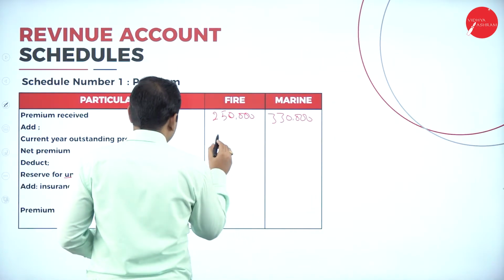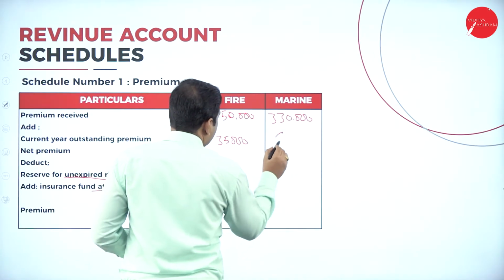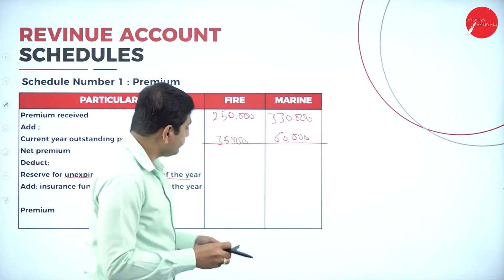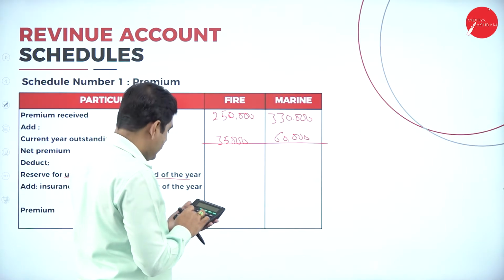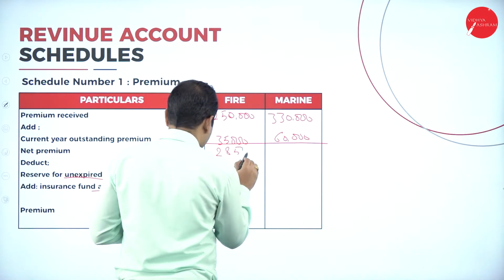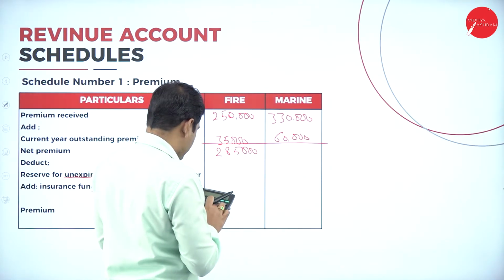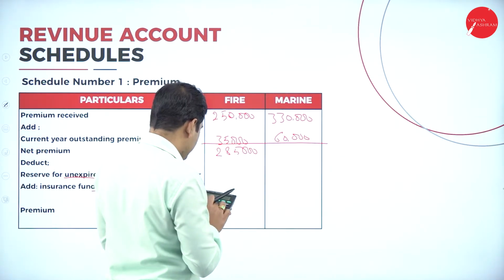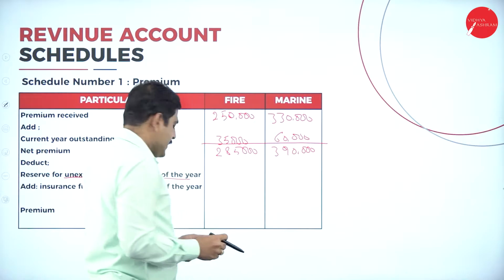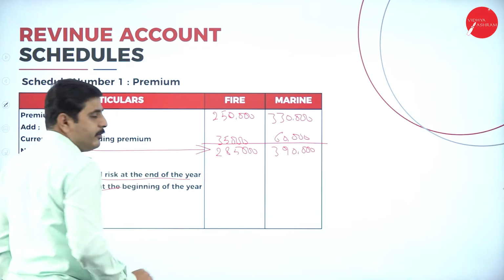So fire 35,000, marine 60,000. Let's see how much we'll get. So 2,50,000 plus 35,000 is 2,85,000. And here 3,30,000 plus 60,000 is 3,90,000. Next one, so we'll get the net premium. This is the net premium.